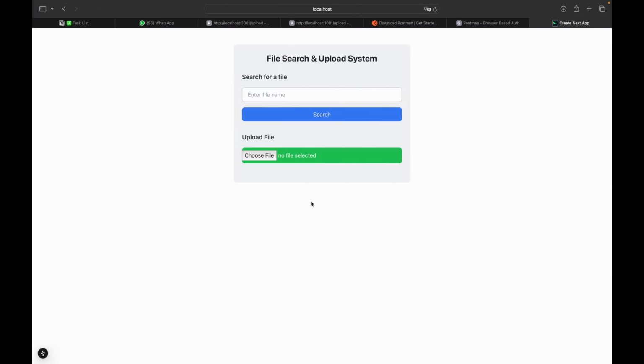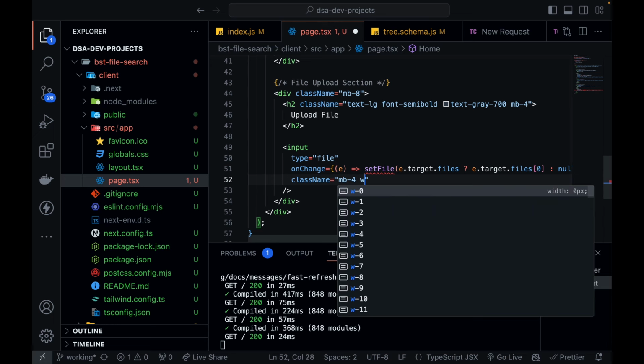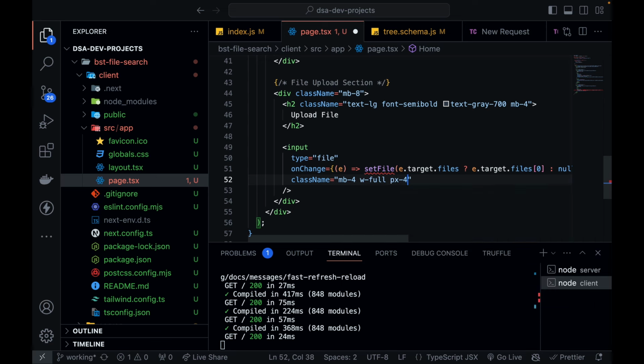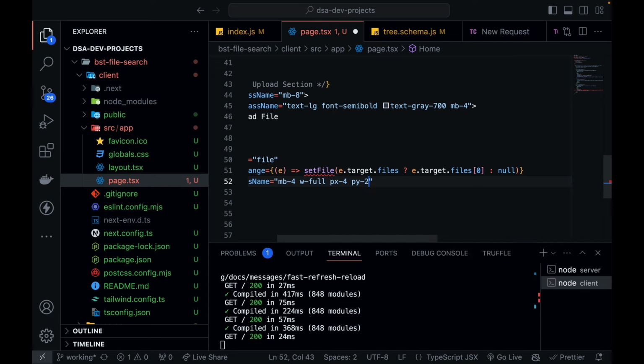You can see this looks okay, so this looks bad actually. This looks bad. So what we can do is we need this button to be outside of choose file. Like we need the choose file button outside of that green color thing. So margin from the bottom will be 4, W will be full, padding in the horizontal axis will be 4, and on the vertical will be 2.